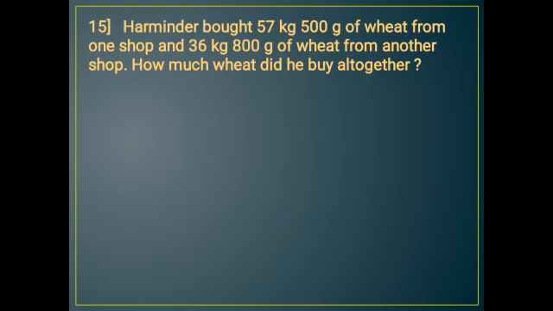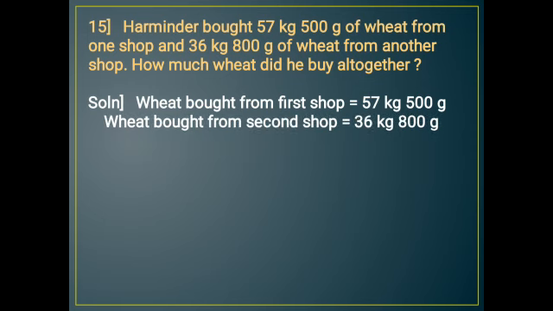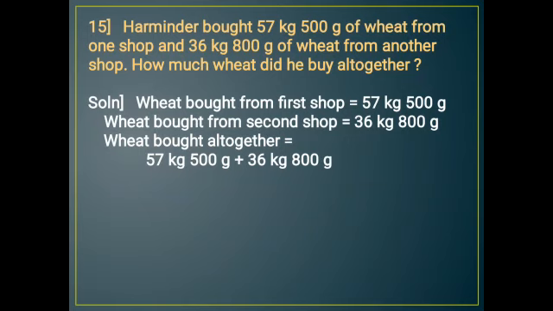Next, question number 15. Harminder bought 57 kg 500 gram of wheat from one shop and 36 kg 800 gram of wheat from another shop. How much wheat did he buy altogether? So we have to find the total, that is addition. Wheat bought from the first shop is 57 kg 500 grams. Wheat bought from the second shop is 36 kg 800 grams. So wheat bought altogether is 57 kg 500 gram plus 36 kg 800 grams.